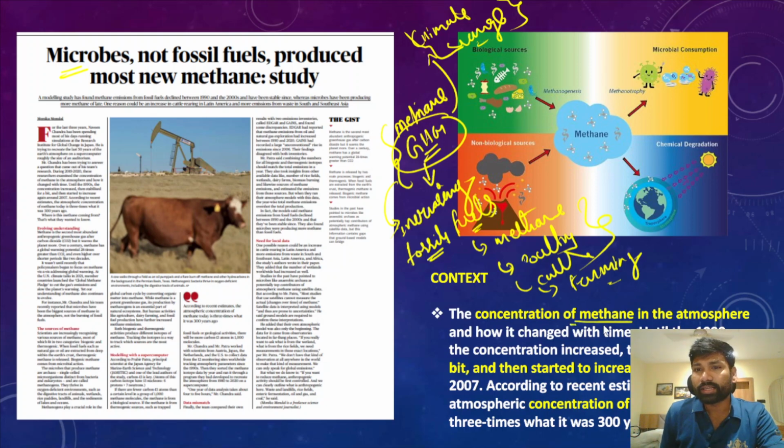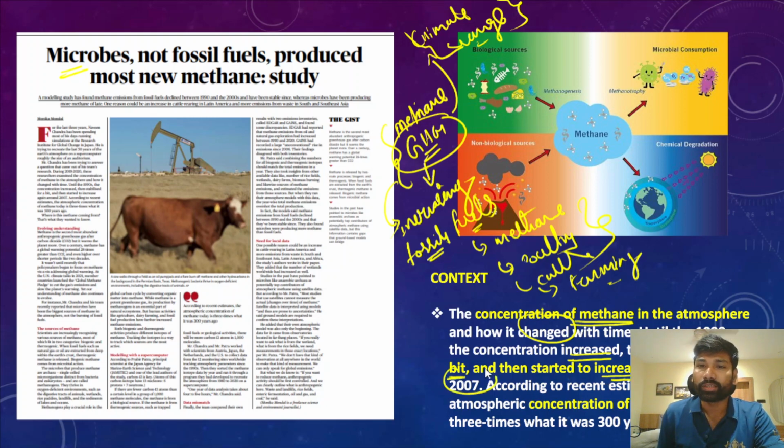So in recent times, the concentration of methane in the atmosphere is a concern, right? If you look at the trends, it has changed from time to time. Up to the 1990s, the concentration increased. Then it started stabilizing for a bit, and then it started increasing again.